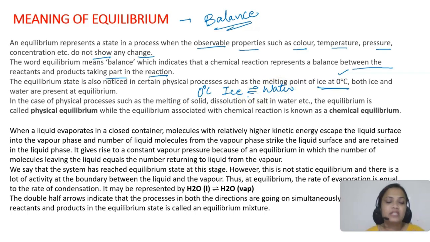Now, in the case of physical processes like melting of a solid or dissolution of salt in water, the equilibrium is known as physical equilibrium, while the equilibrium associated with a chemical reaction is known as chemical equilibrium. We'll be studying both of them. Just now we are understanding the meaning, which is that it represents a state of balance.